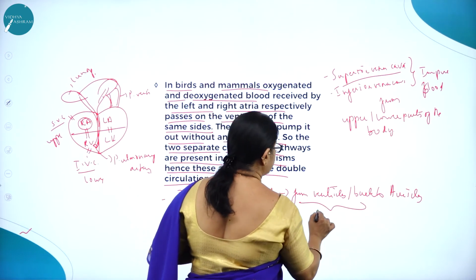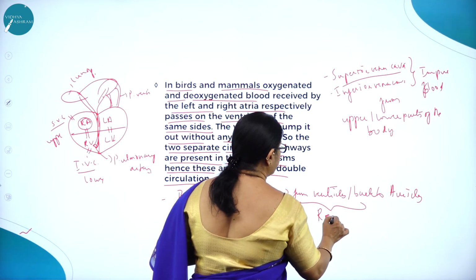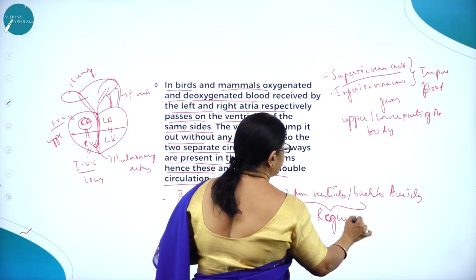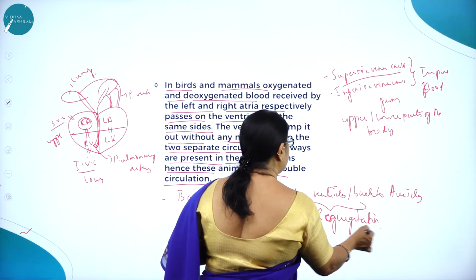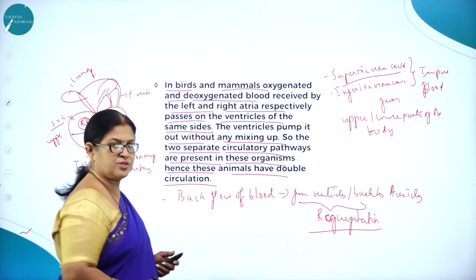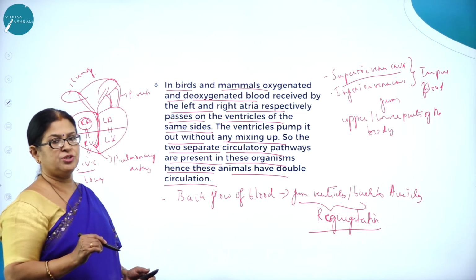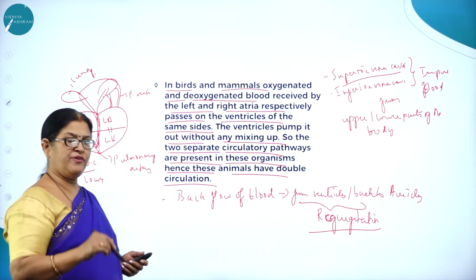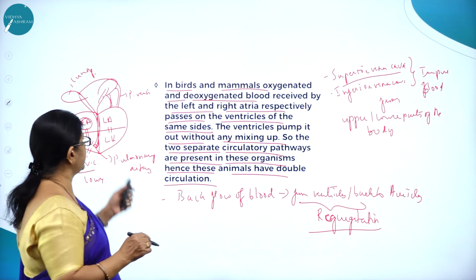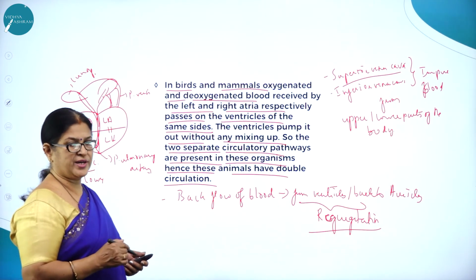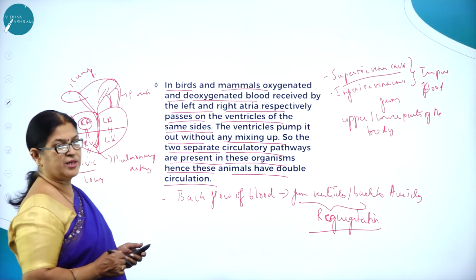This is called regurgitation. Backflow always indicates some problem with the heart. So never should the blood flow back. Always the flow of blood should be unidirectional, that is from the auricles to the ventricles, never back from the ventricles to the auricles.